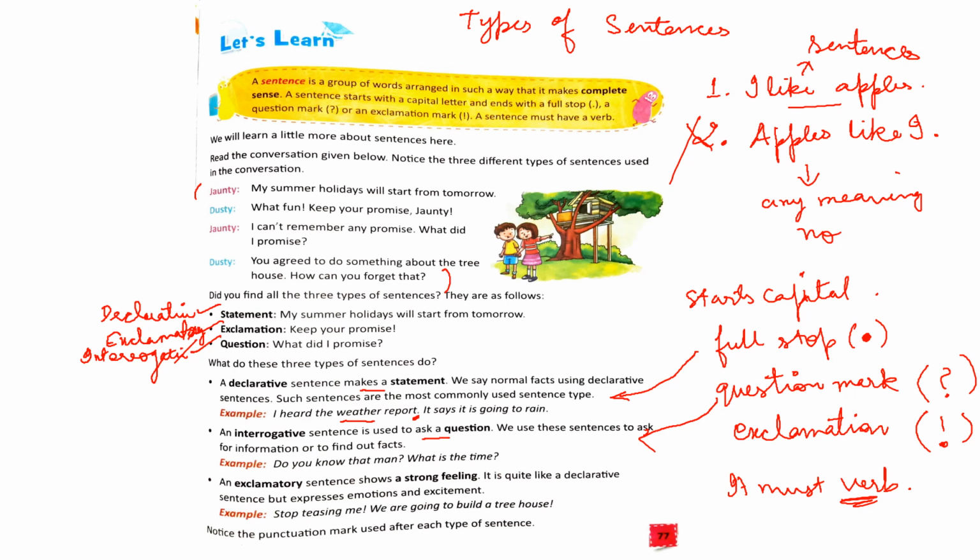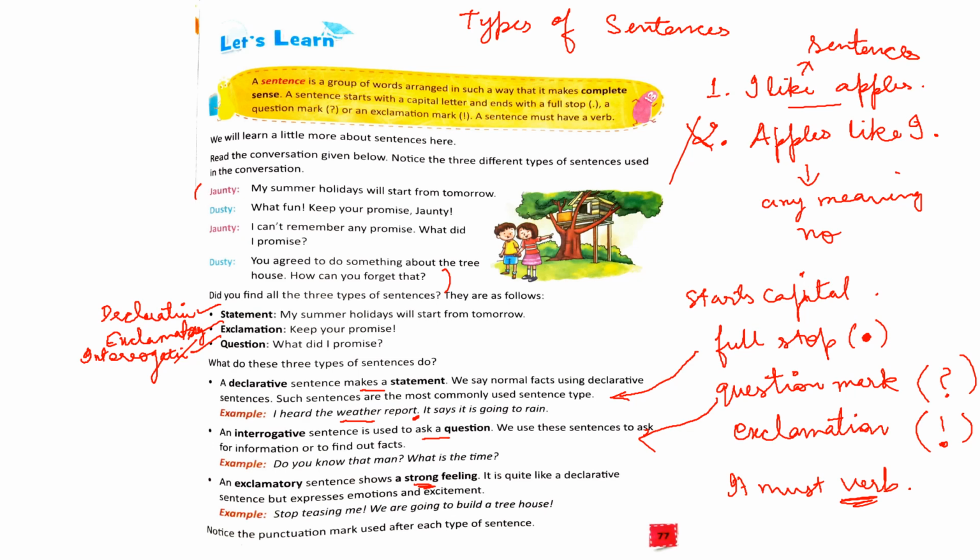Now let's see the next type of sentence, that is exclamatory sentence. An exclamatory sentence shows a strong feeling. It is quite like a declarative sentence but expresses strong emotions and excitement. Whenever we are conveying strong emotions or excitement or feelings through the sentences, then we call it an exclamatory sentence.